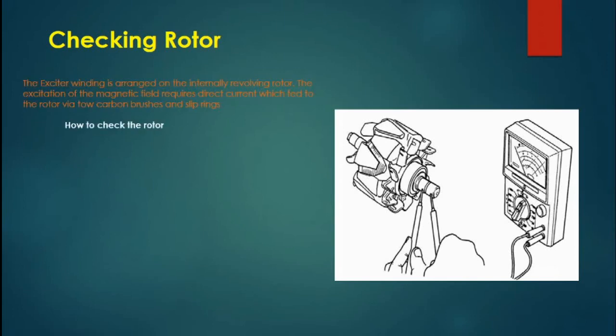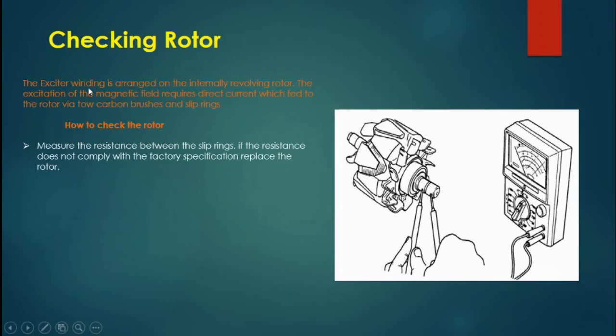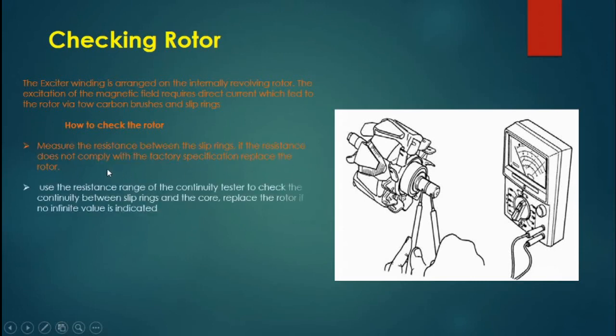How do we check it? As you can also see in the diagrams, this multimeter, this knob fixed on the resistor side, and then these two leads of this multimeter are put on the slip rings of the rotor, and check the resistance. What is the resistance? So measure the resistance between the slip rings. If the resistance does not comply with the factory specification, replace the rotor.